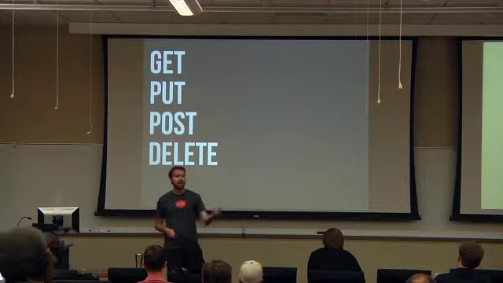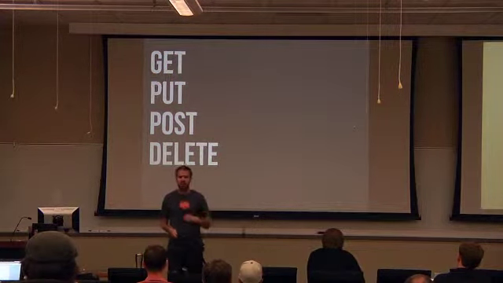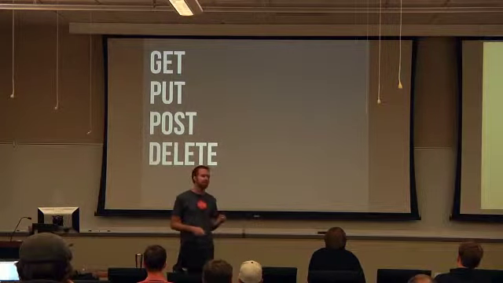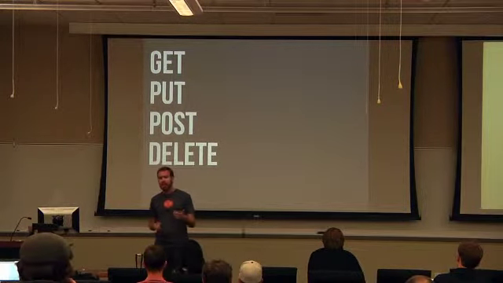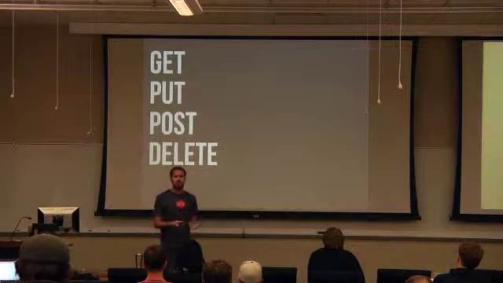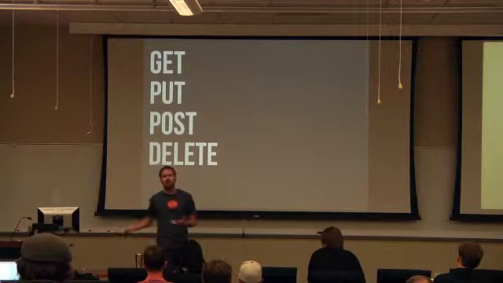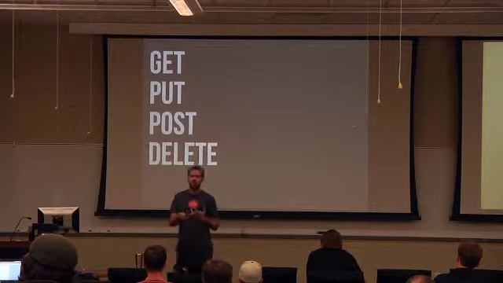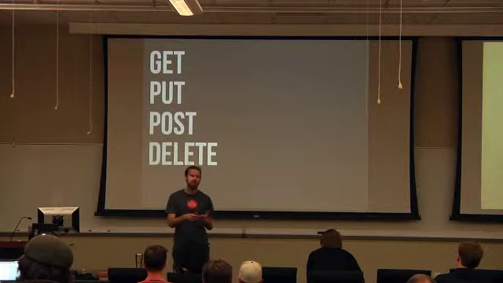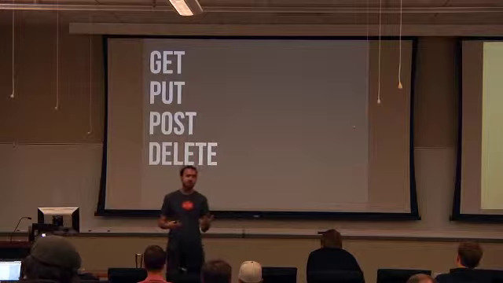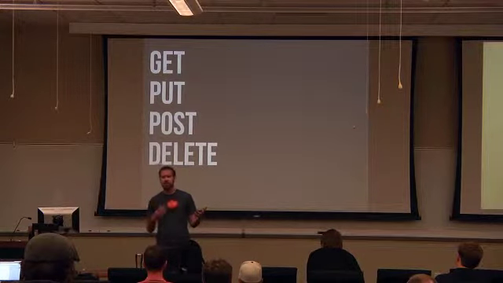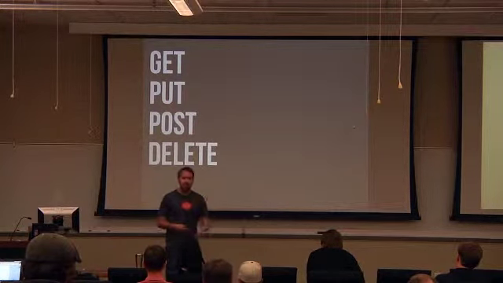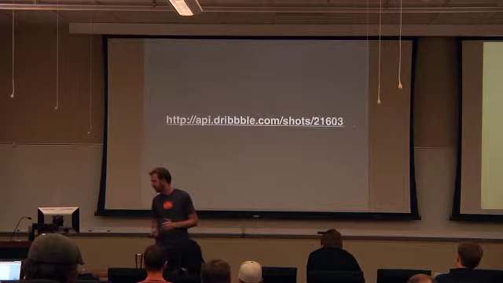It's for us to get a list of things, like a list of posts or a list of users. Put is to edit something. Post is to create something or to do some kind of action. So we would do a post if we want to create a new user in WordPress, and a put if we want to edit that existing user. Finally, delete is exactly what it sounds like: delete a user, delete a post, whatever that might be.